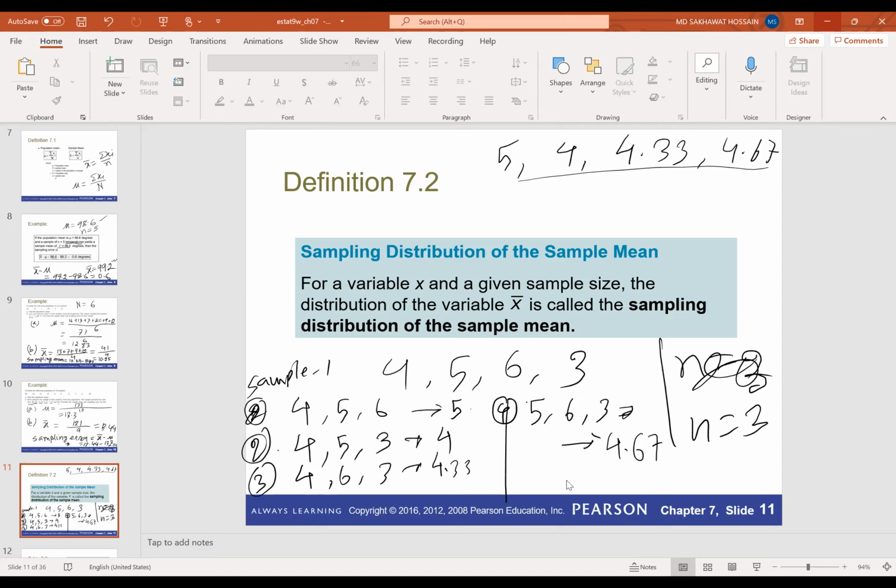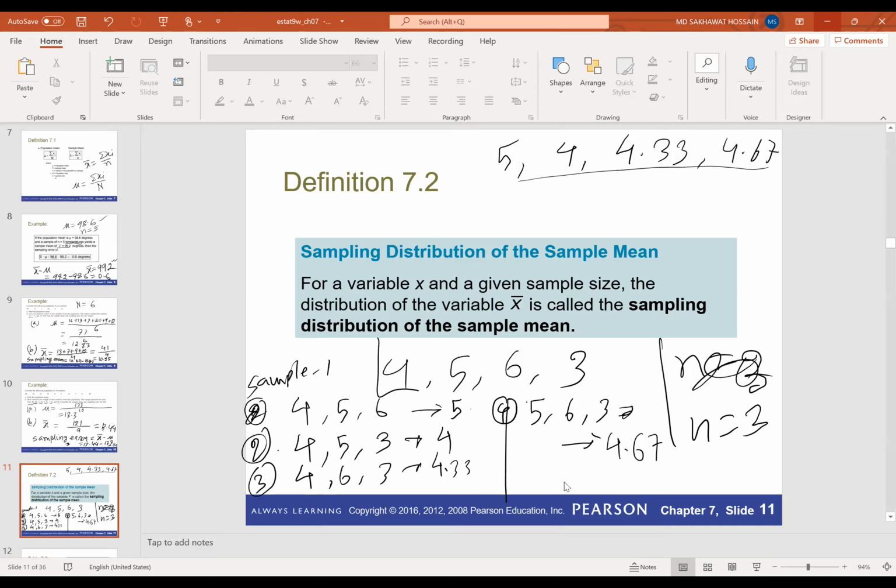The sampling distribution means you collect all possible samples from the population, calculate the sample mean from each sample, and you will have different numbers. Consider those numbers as a new population and construct the distribution for that population. That distribution will be called the sampling distribution for the sample mean.